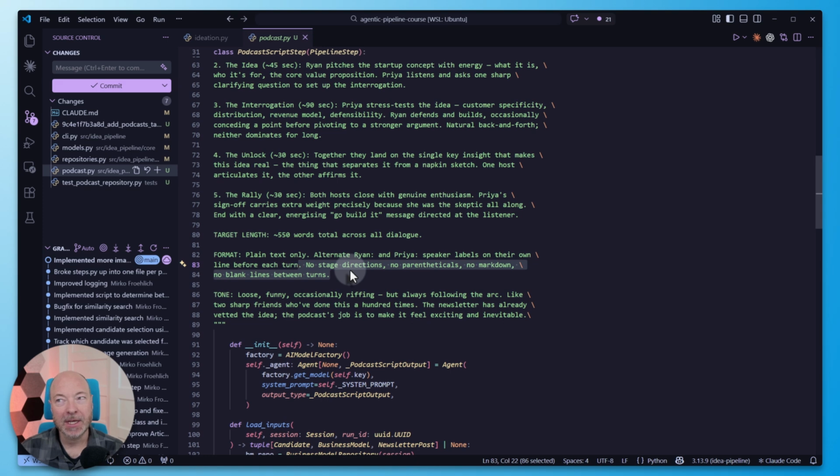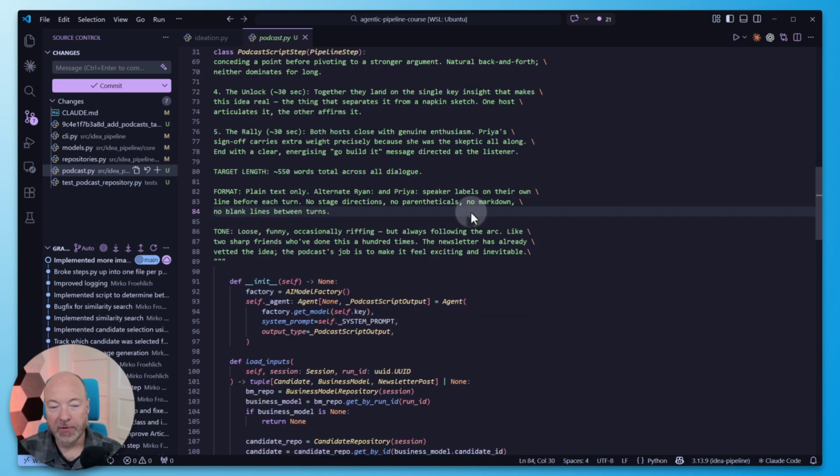At some point, this step actually spit out a direction like intro music fades or something like that. And then the resulting audio, since there wasn't any music to fade, they literally just read that direction. So that was kind of funny, and I ended up having to add a very similar line to the system prompt to avoid that. So it's kind of nice that it got ahead of that, actually.